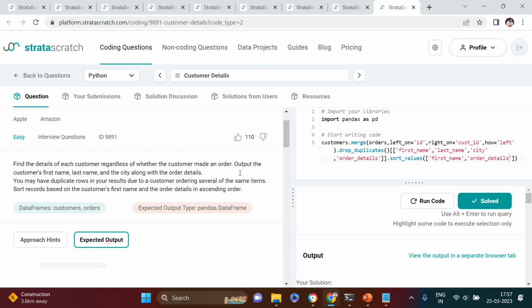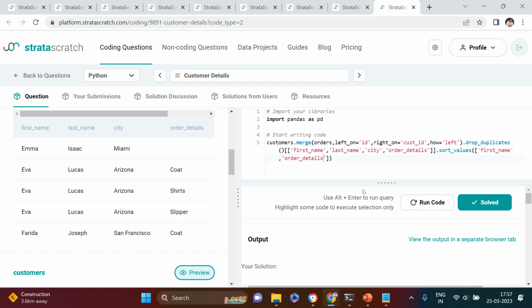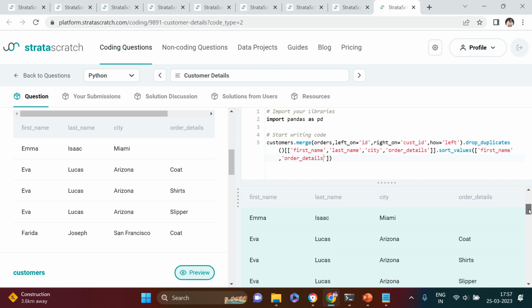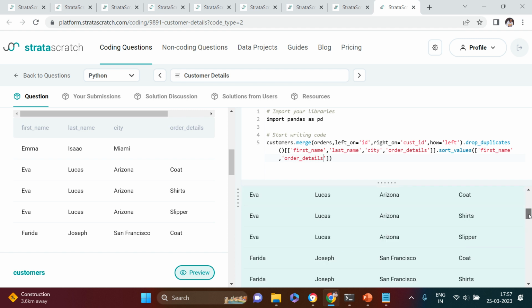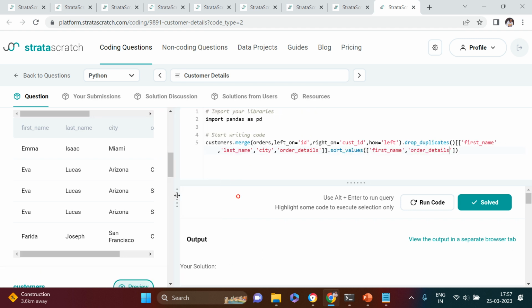Let's see what the expected output was. It was like this only. It says Emma, Eva, etc. So here we got Emma, Eva, Farida, etc. So I hope you understood this also.